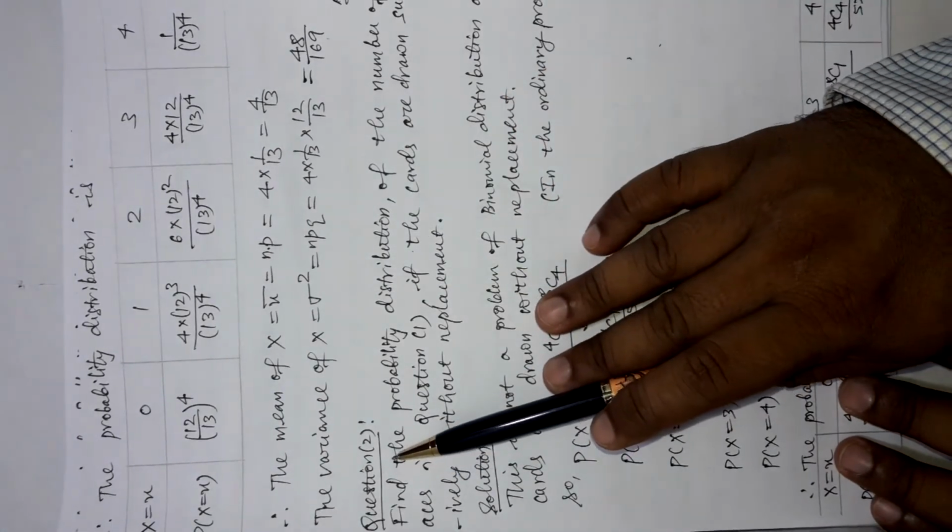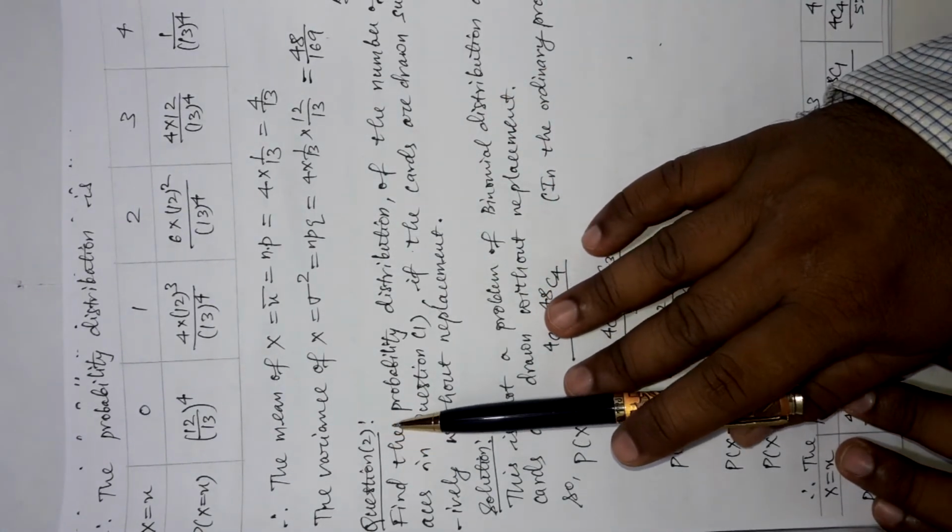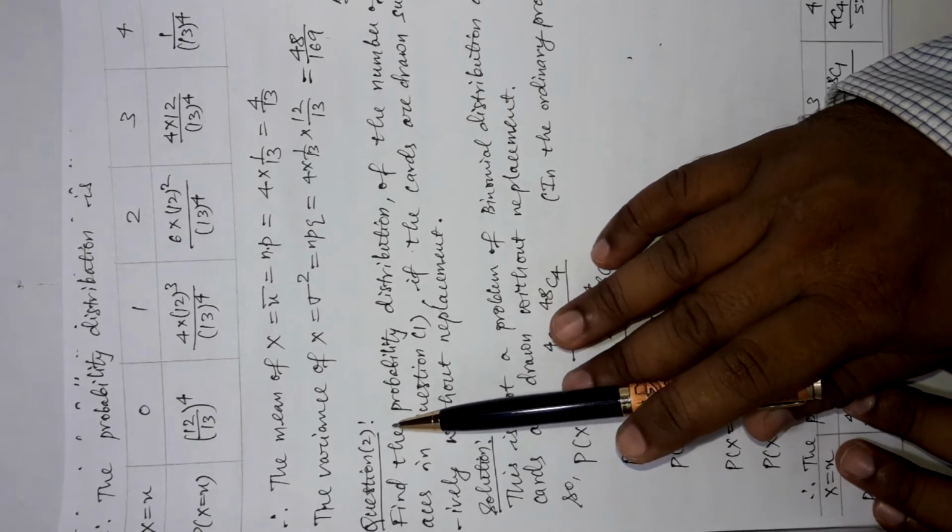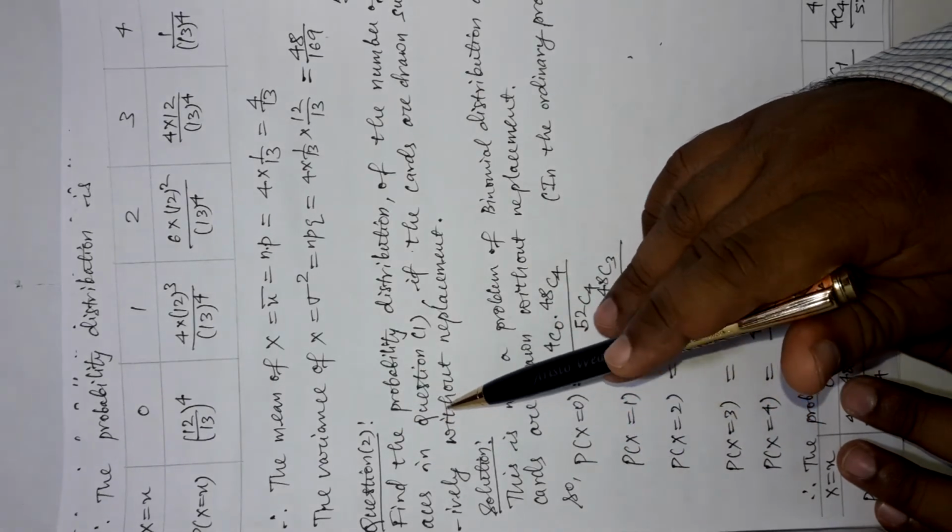Now there is another question, question number 2. I told you in the beginning that question number 2 is obtained from question number 1 only.